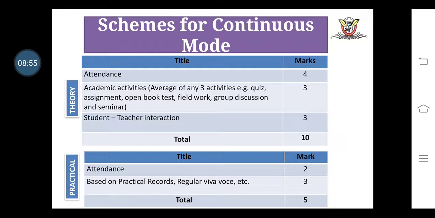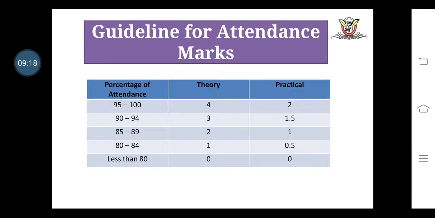But in your mind one more question may arise: on which basis do we give the attendance marks, 4 in theory and 2 in practical? So in the next slide we discuss on which basis we allot the attendance marks to the students. Now we discuss the guideline for the allotment of attendance marks to the students.